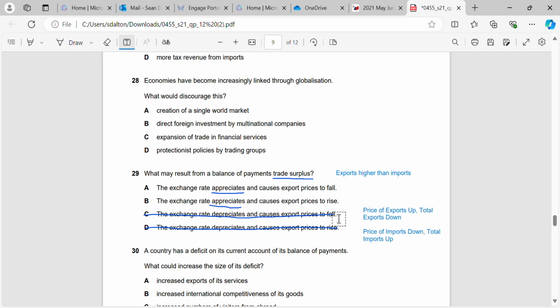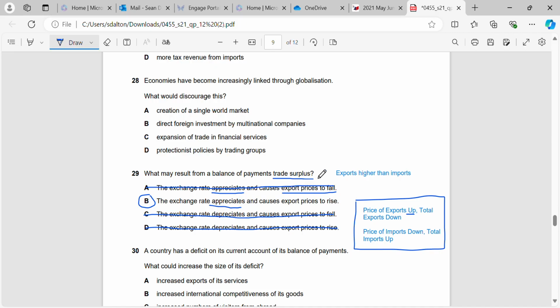Okay, so therefore we just need to match it to what we know happens when we have an appreciation. So if we match it here, we see export prices to rise. So our correct answer will be B. When we have an appreciation of the currency, export prices don't fall. That's what happens when we have a depreciation, not an appreciation. So A can't be the correct answer. Correct answer will be B.